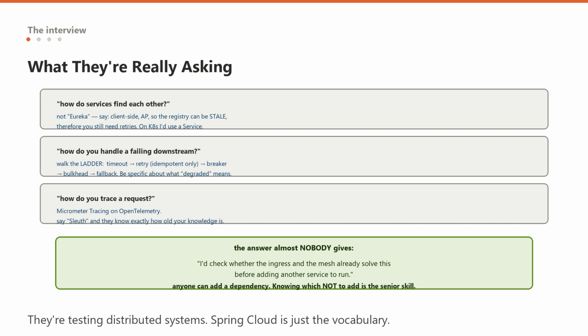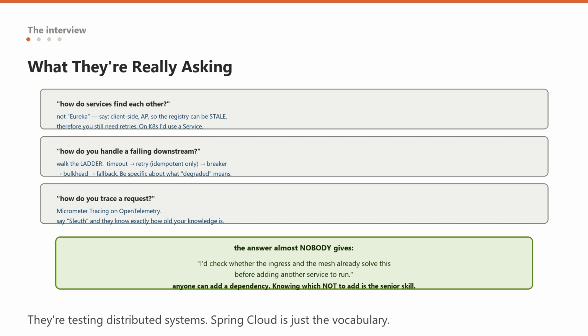So, if you are asked how services find each other, do not just say Eureka. Say Eureka is client-side discovery. It is AP so the registry can be stale, and therefore you still need retries, and on Kubernetes I would use a service instead, because the platform already does it and does it consistently. That answer demonstrates you understand the CAP trade-off, not that you have read a tutorial.